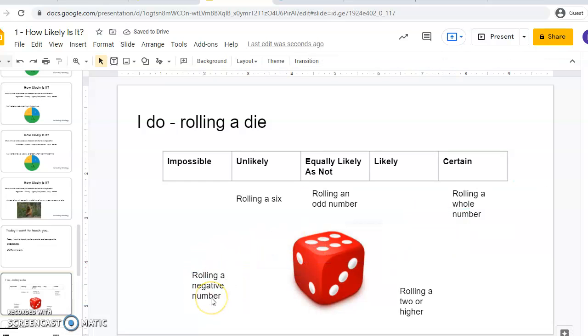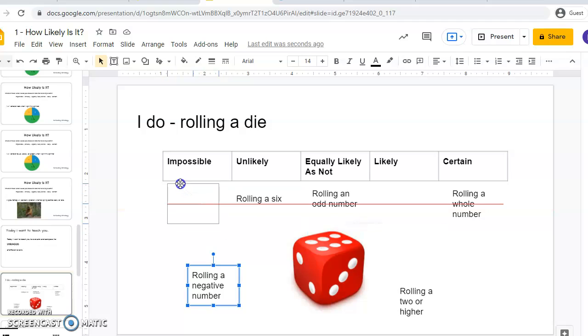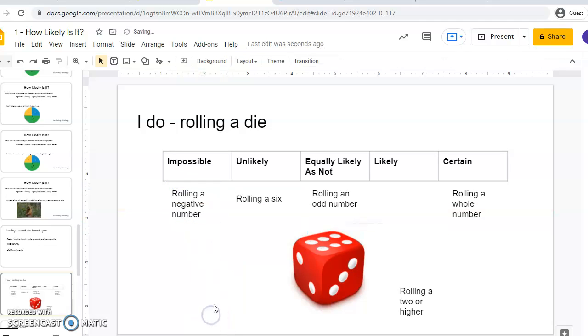Two left. What about rolling a negative number? Well, there aren't any negative numbers on it. 1, 2, 3, 4, 5, 6, those are all positive. No way I'm going to roll a negative number. I'm going to slide that one up to impossible. Impossible means it cannot happen.